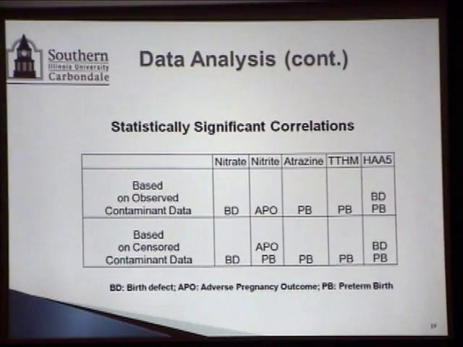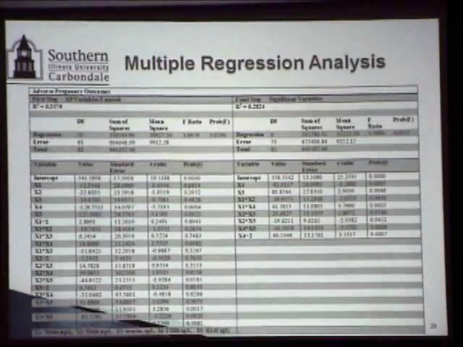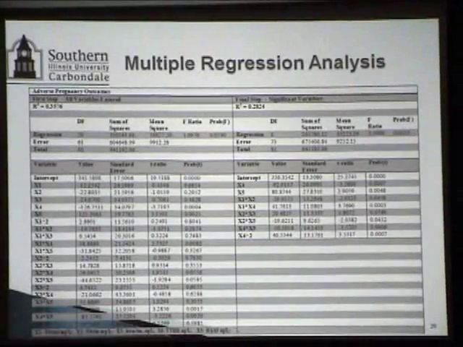But that conclusion changed quite a bit when we went to the multiple regression analysis, where all the 5 contaminants are considered simultaneously. And this was an example table again. It was a backward elimination regression.